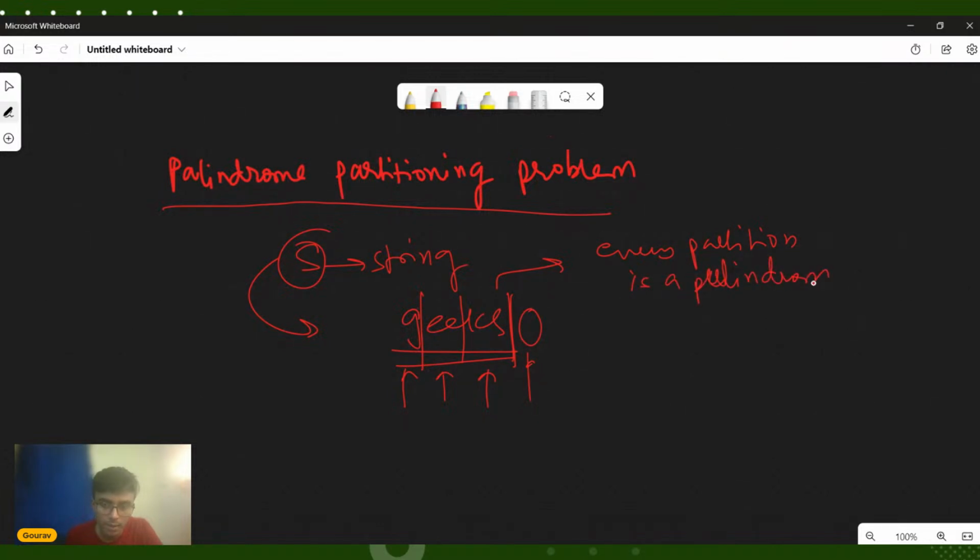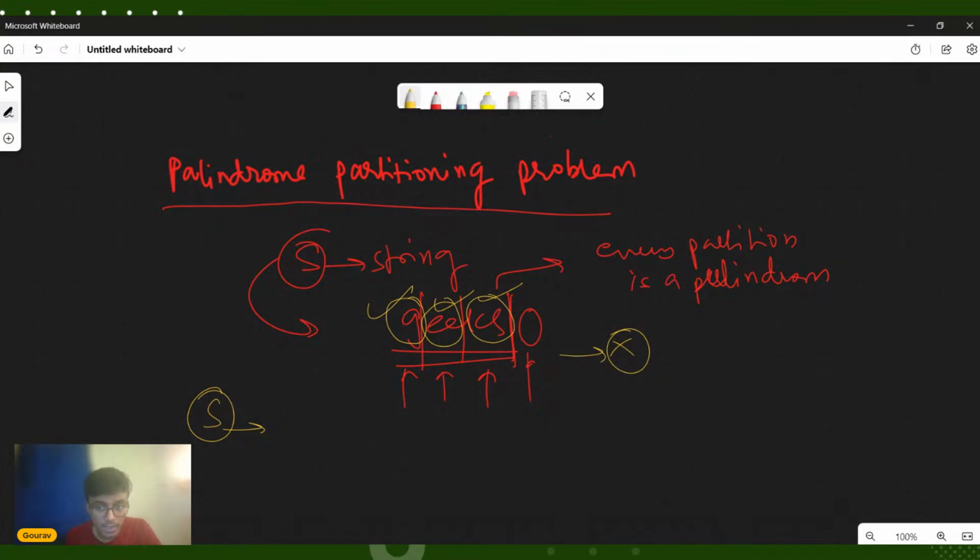It means that since I have partitioned, this should be a palindrome, this should also be a palindrome, and this should also be a palindrome. In fact, we see that G is a palindrome, double E is a palindrome, but KS is not a palindrome. So this will not be a valid palindrome partitioning. So given a string, we have to partition it in such a manner that all partitions are palindrome in nature. This is the first thing.